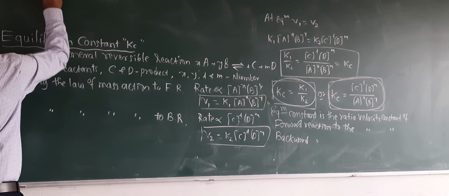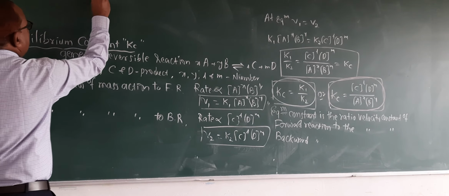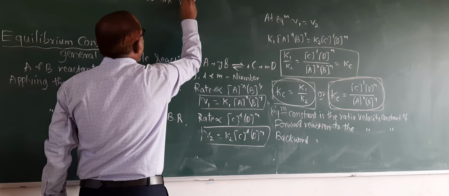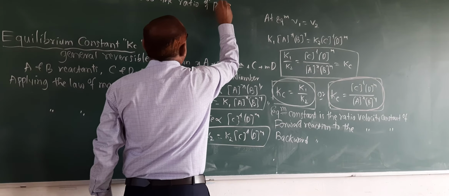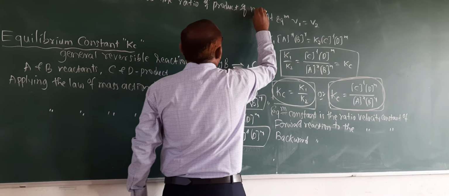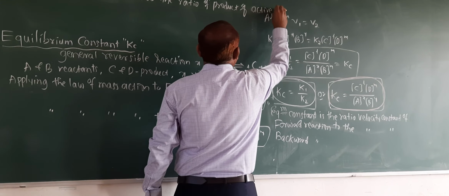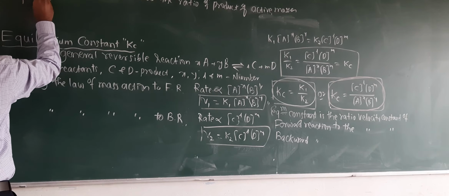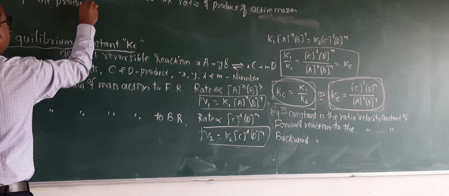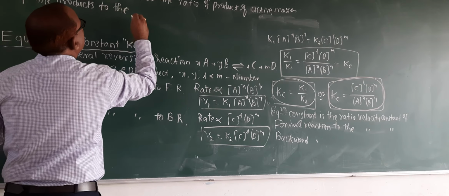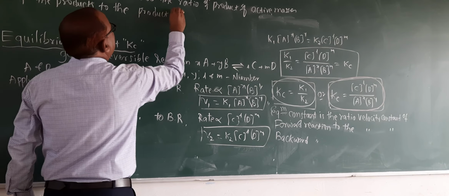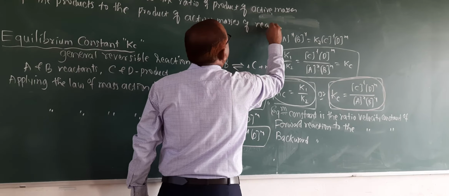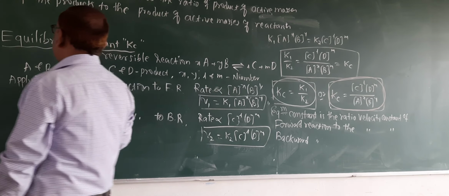Equilibrium constant is defined as the ratio of product of molar concentrations, or active masses, of the products divided by the product of active masses of the reactants raised to the power.